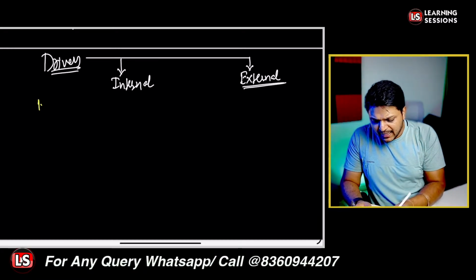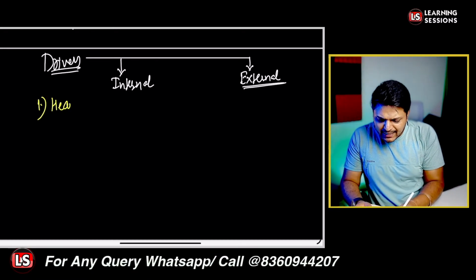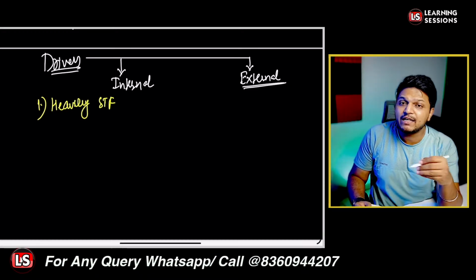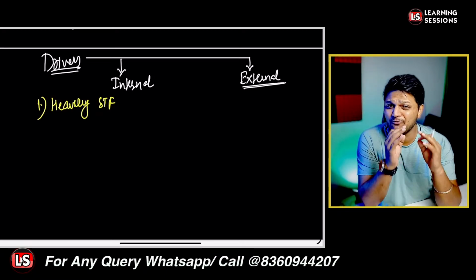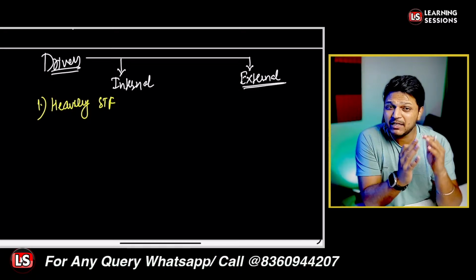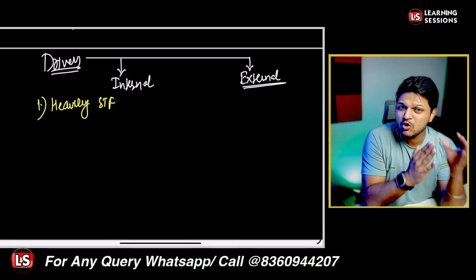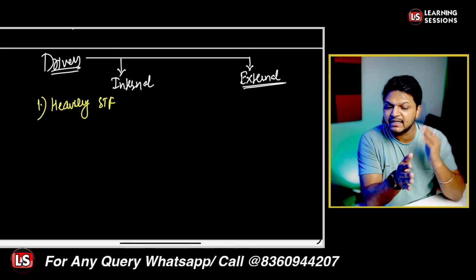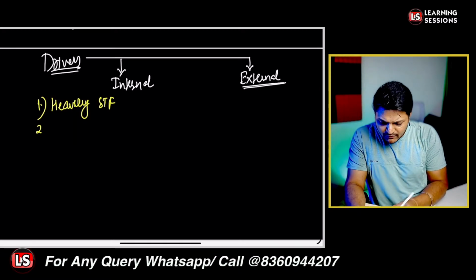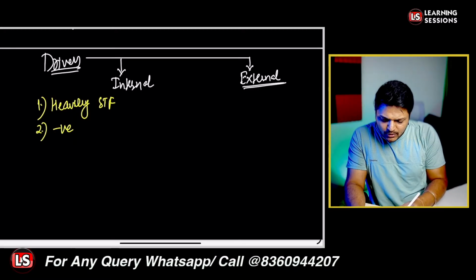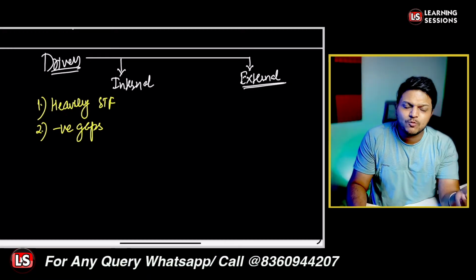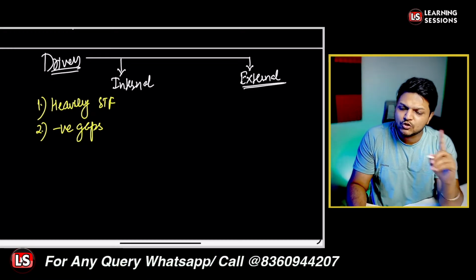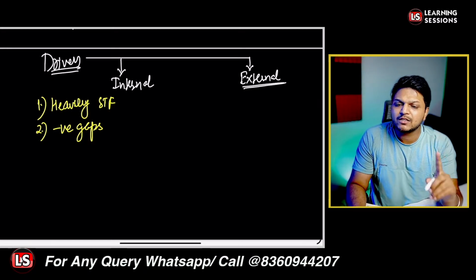If the bank is heavily relying on short-term funds, that is definitely going to have an impact, right? Because let's say I just have short-term funds, that is a volatile part that I have right now, and it may be the case that I have sanctioned long-term loans, so it may basically get impacted. It's an internal reason. Another, as we have just read about, is the negative gap. When your outflows are more, that is, maturing liabilities are more than the maturing assets, that is also going to impact your business, right?